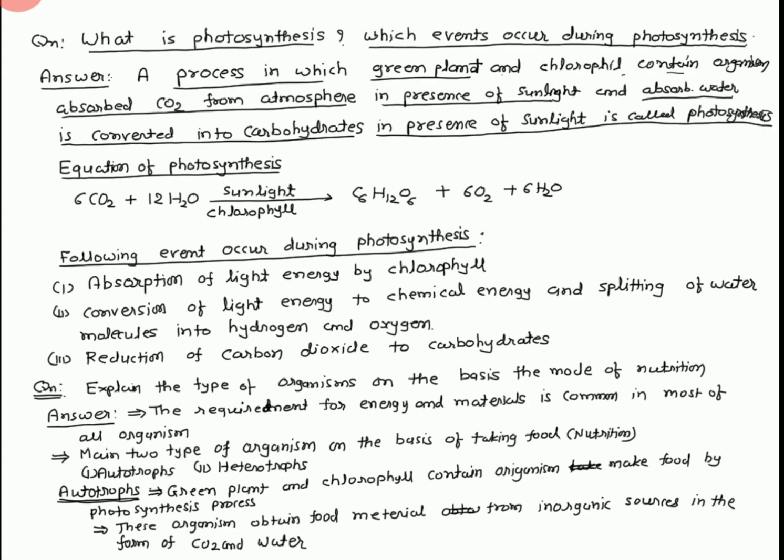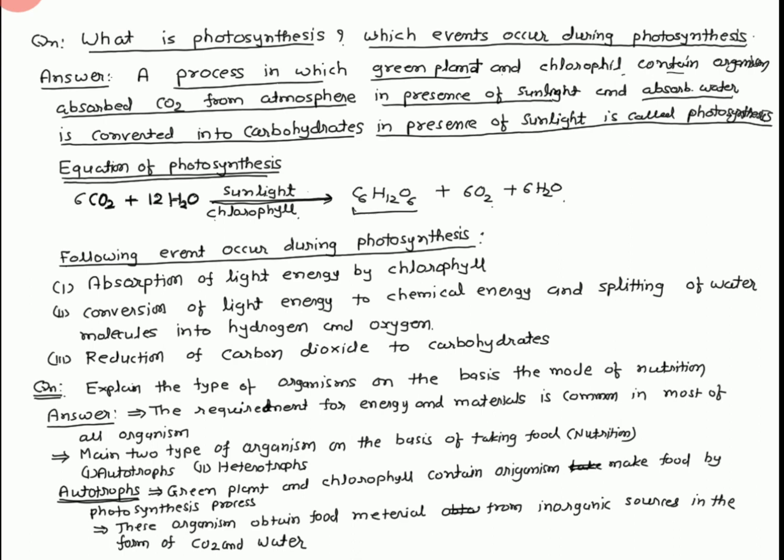Now we write the equation of the photosynthesis process. 6CO2, CO2 means carbon dioxide, plus 12H2O, water absorbed from the earth's crust or atmosphere, in the presence of sunlight and chlorophyll, it is converted into sugar, C6H12O6. This is glucose, plus 6O2 plus 6H2O.